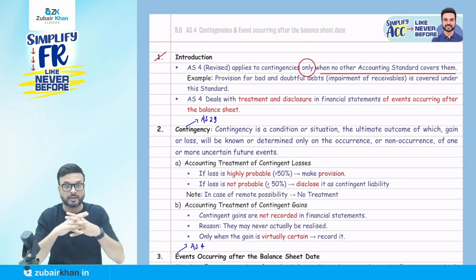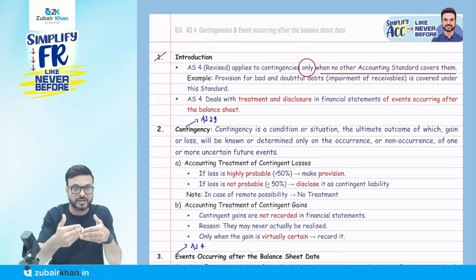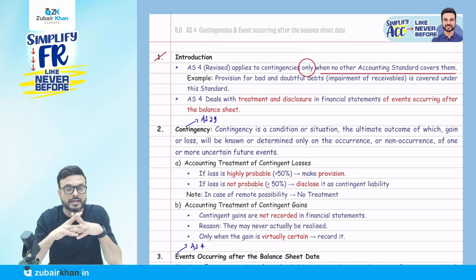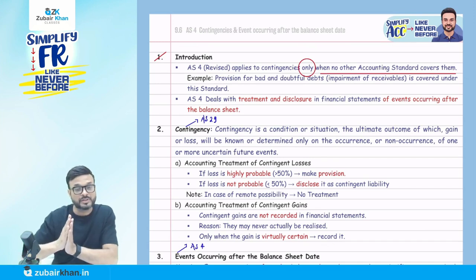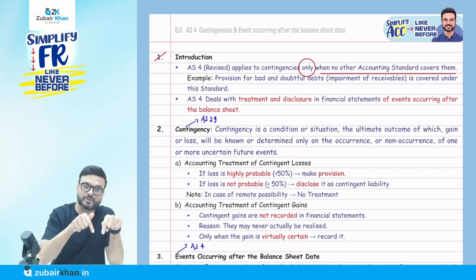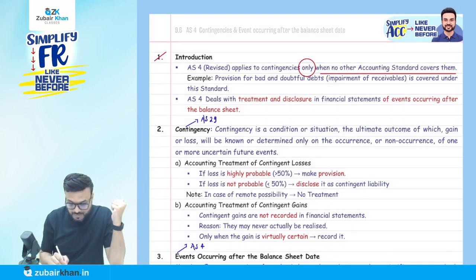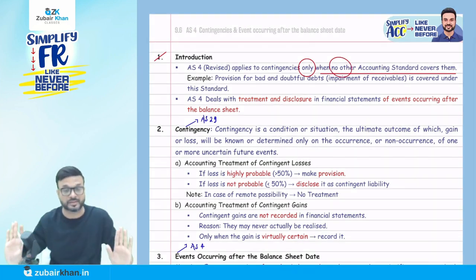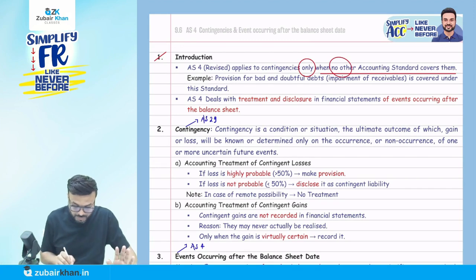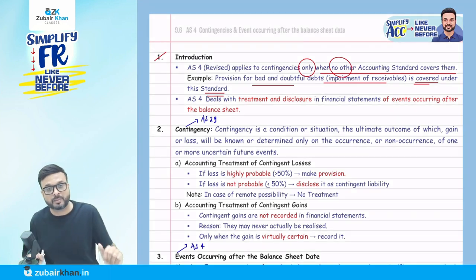The answer is no. So if there is no probable outflow, by definition it is not a provision as per AS 29. So this provision is not dealt with by AS 29, and that kind of provision will be covered in AS 4. You got the point? So they say AS 4 (revised) applies to contingencies only when no other accounting standard covers them. For example, provision for bad and doubtful debt, that is, impairment of receivables, is covered under this standard. So that is why provision for bad and doubtful debt is covered here.